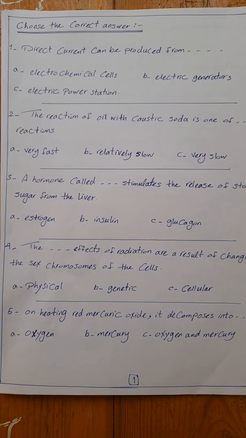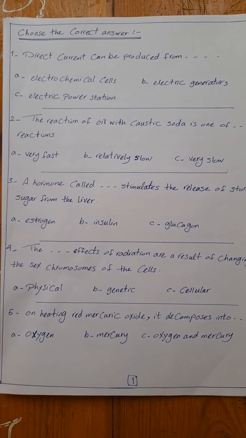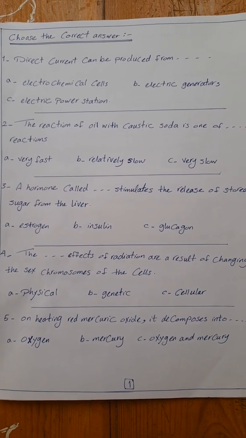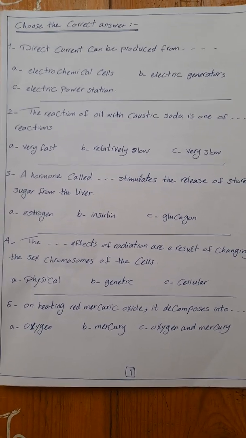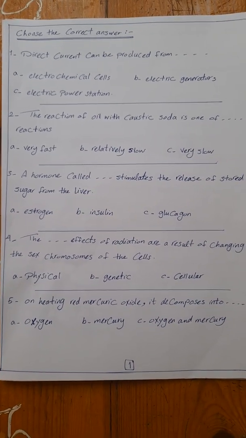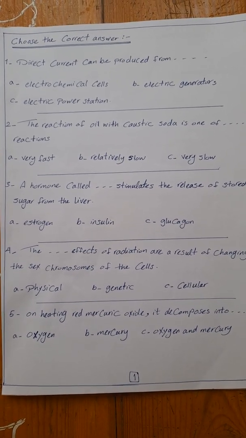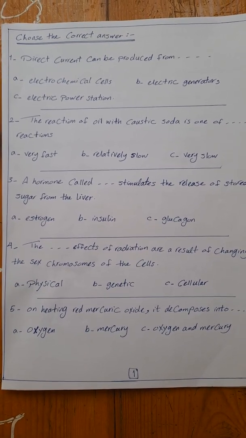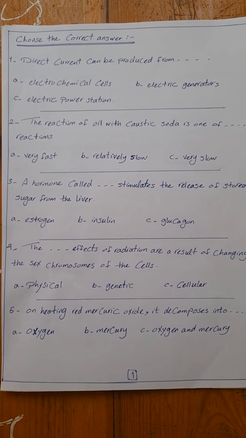Direct current can be produced from electrochemical cells, electric generators, or electric power station. As we studied before, there are two types of electric current: direct current and alternative current. Direct current is produced from electrochemical cells such as batteries or dry cells, while the alternative current is produced from the electric generators. So the answer is electrochemical cells.